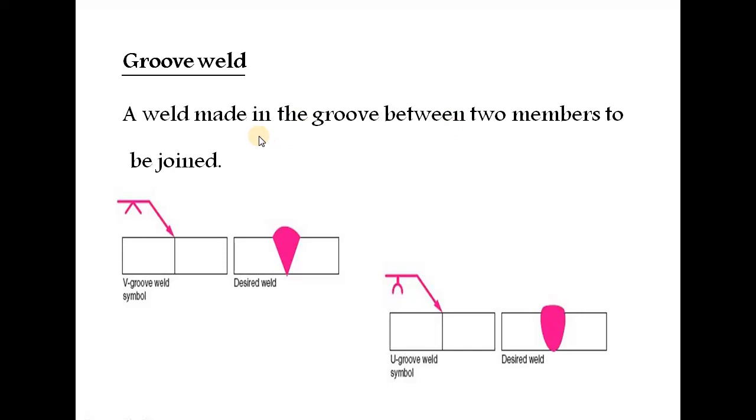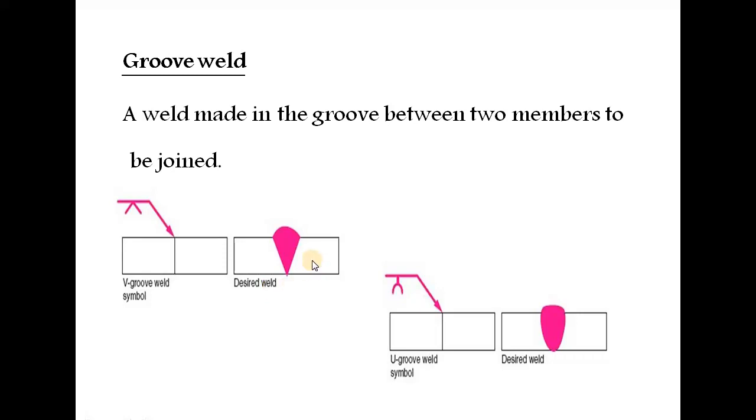Groove weld: the weld made in the groove between the two members to be joined. So this is called a groove. Once you start the work, you need edge preparation. On a single side you have to cut the groove, so that the filler material can go inside and penetrate easily. This type of edge preparation, or groove, should only be made on plates more than 6 mm thick. For plates of less thickness, there is mostly no need for a groove.